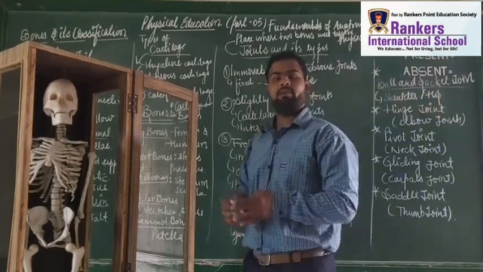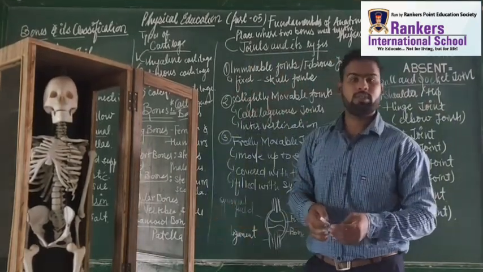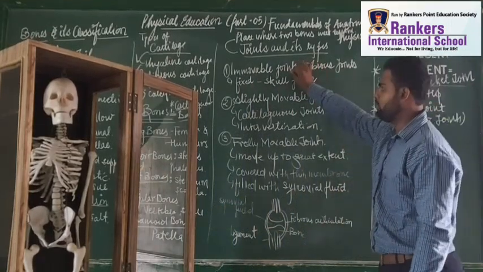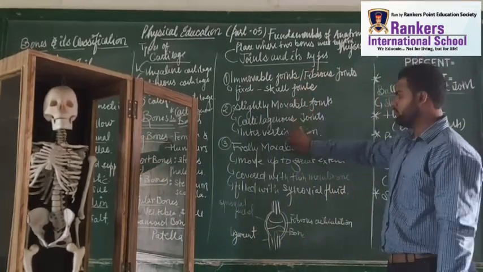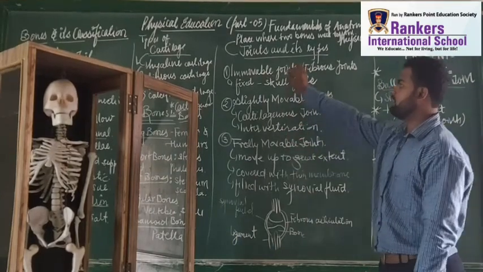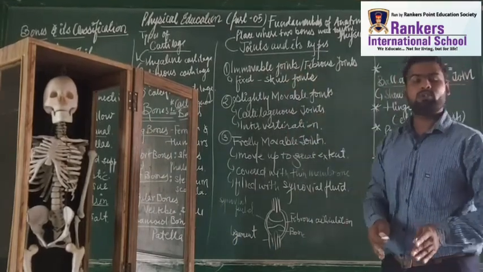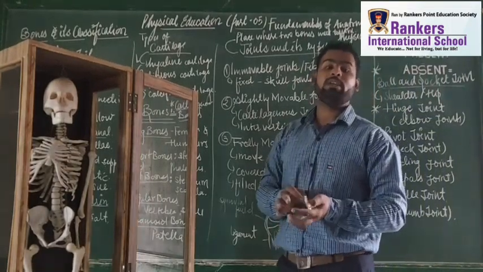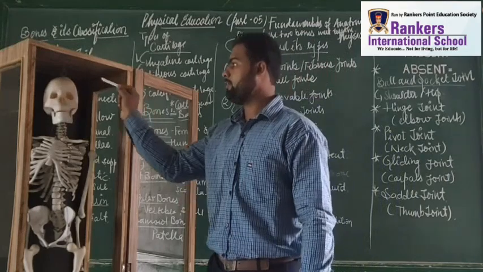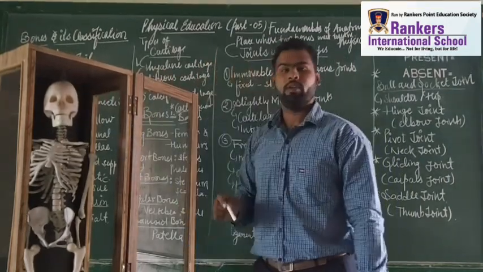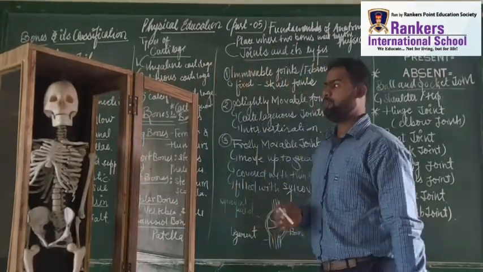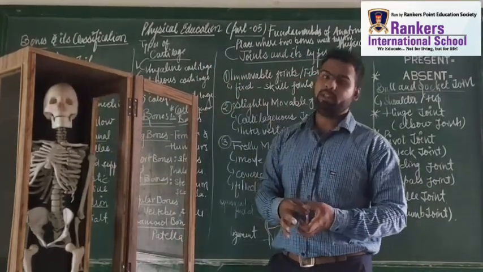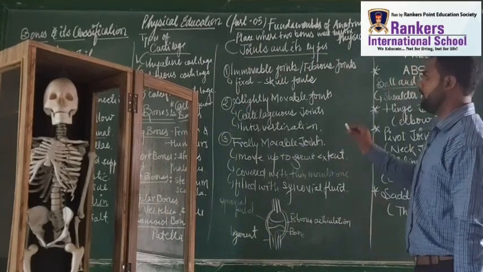So whenever someone asks you the name of the first kind of joint, there are basically three types of joints: immovable joints, slightly movable joints and freely movable joints. The very first is the immovable joint, also called fibrous joint. They are fixed at a particular place and we can't move them. An example of immovable joints is the skull. This whole skull consists of immovable joints.